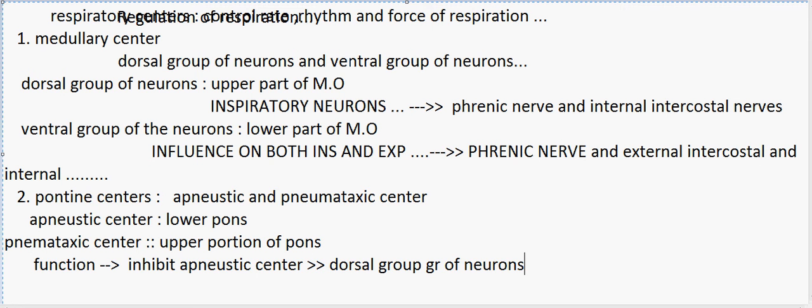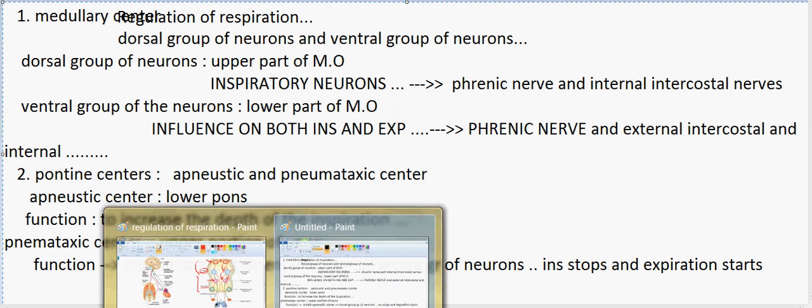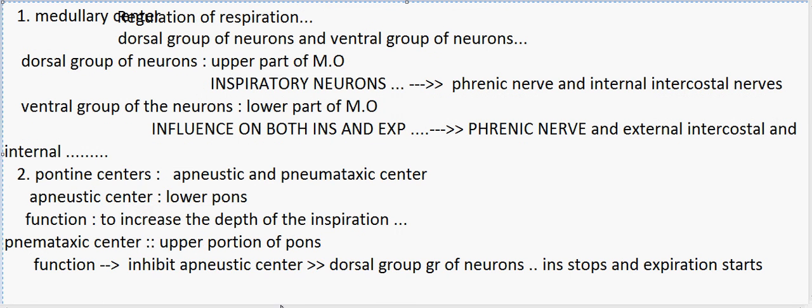So the time for inspiration stops. We all know that the dorsal group of the neurons participates in the inspiratory process. So inspiration stops and expiration starts. So the pneumotaxic center helps in the start of the expiration. This is how the regulation of respiration takes place in the higher centers of the brain.